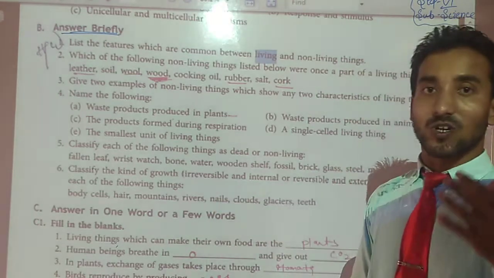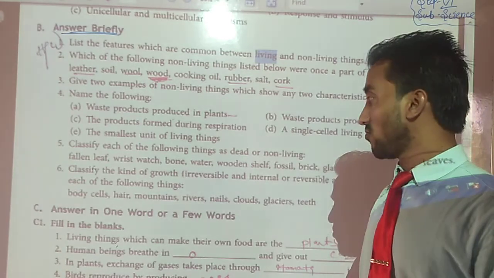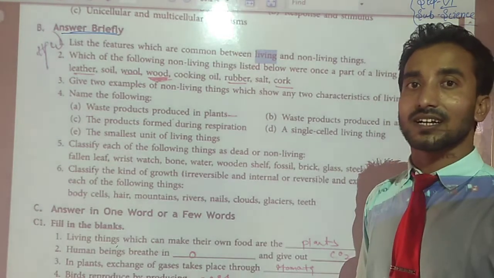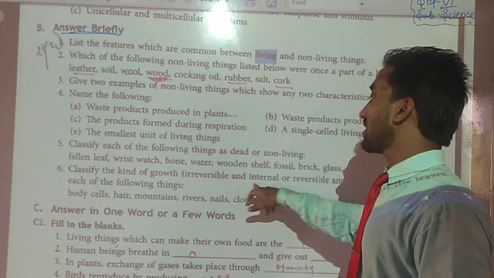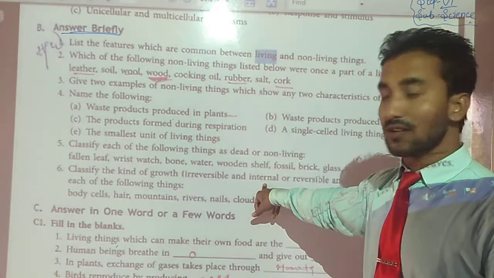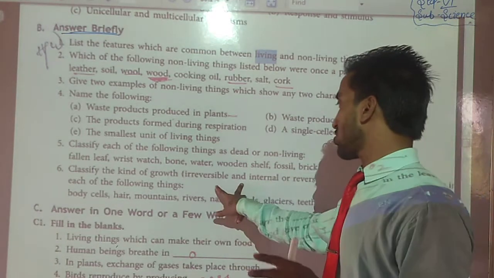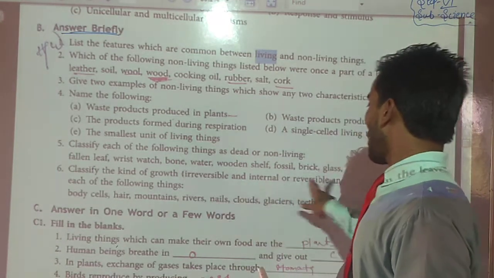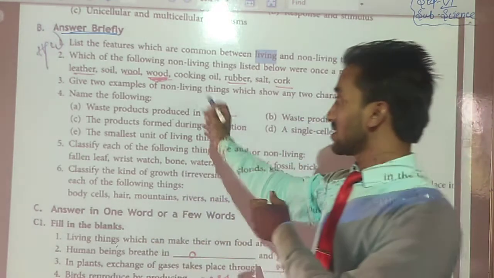Do you think that the cells of the body can be reversible? No. Once it is made, after that it does not go back. So it is irreversible and it is internal. We know very well, irreversible and external. It means we only have to find the examples of internal, irreversible or reversible, external. Okay, students, that is all about these questions.